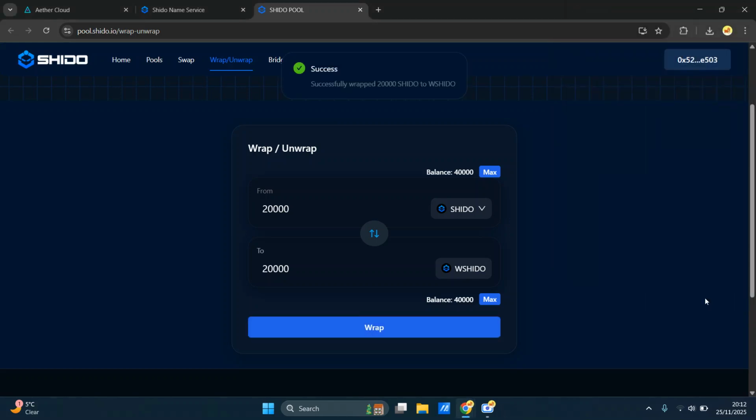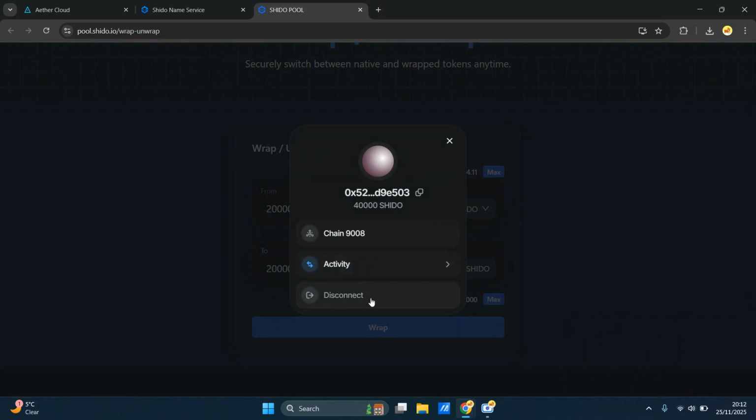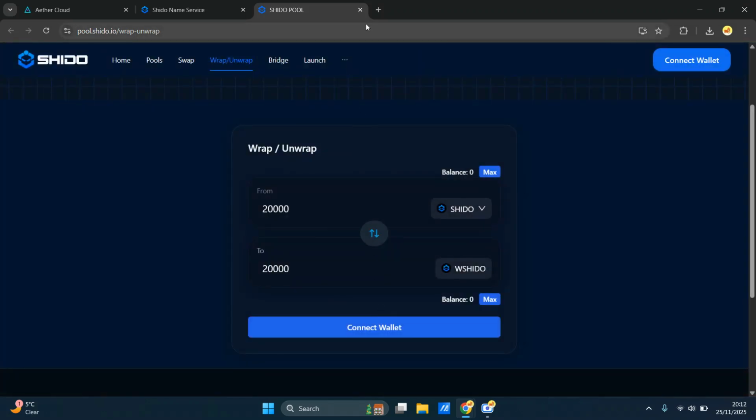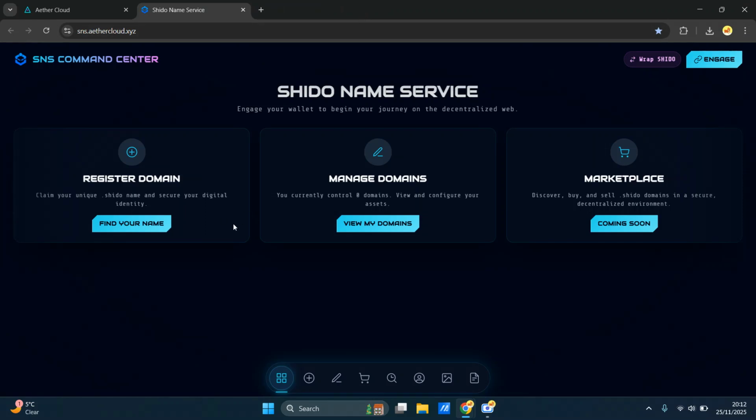Confirm that. You get a little bit more Wi-Fi in this room. The walls are stopping it for some weird reason. Oh, that's already done it. There you go. You got 60,000 of it. So now don't forget to disconnect from here. Always disconnect your wallets if you can. Let's close that so it's out of our way. So that's the first major thing that's done.